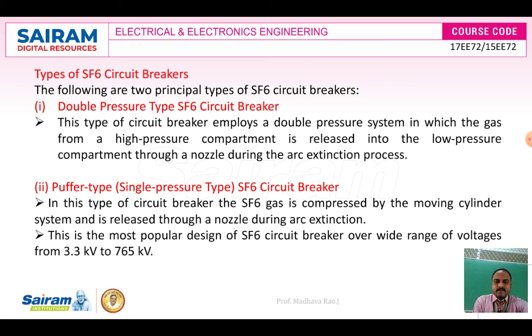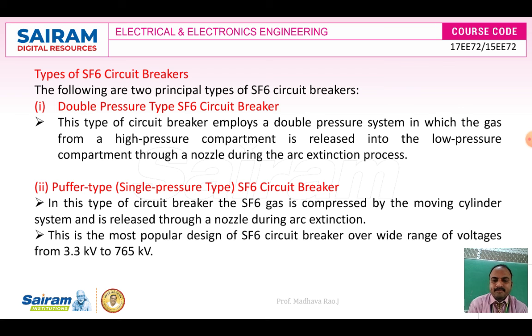In the double pressure type, gas formed inside the circuit breaker at high pressure is released into a low pressure compartment through a nozzle during the arc extinguishing process. In the single pressure SF6 circuit breaker, the SF6 gas is compressed by a moving cylinder system and is released through a nozzle during arc extinguishing.